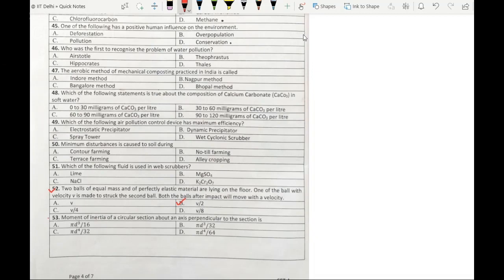Let's move to question number 53. It says moment of inertia of a circular section about an axis perpendicular to the section is.